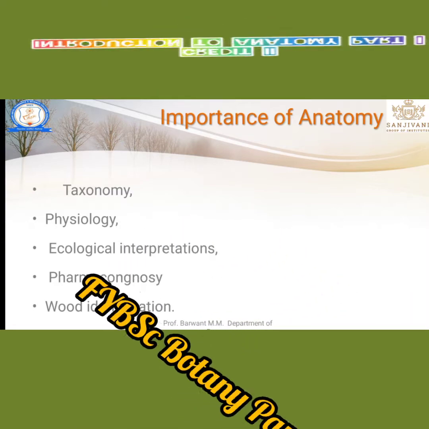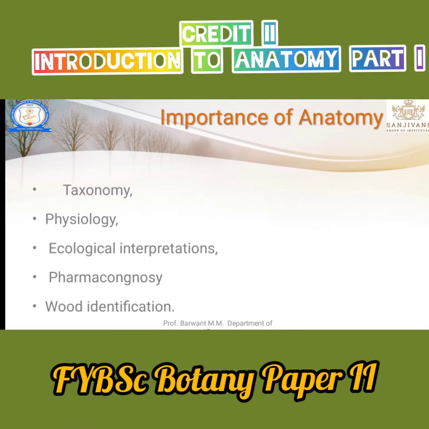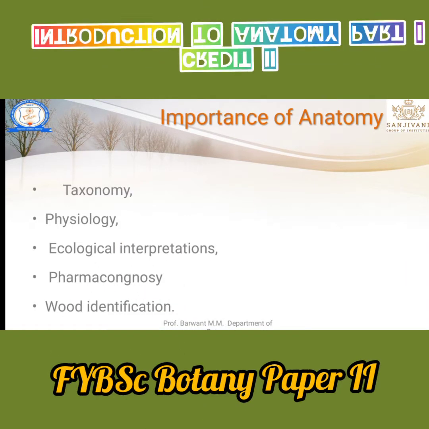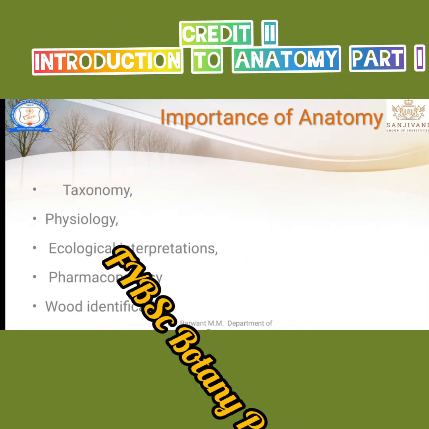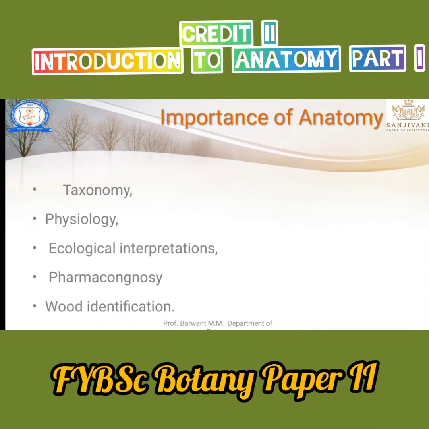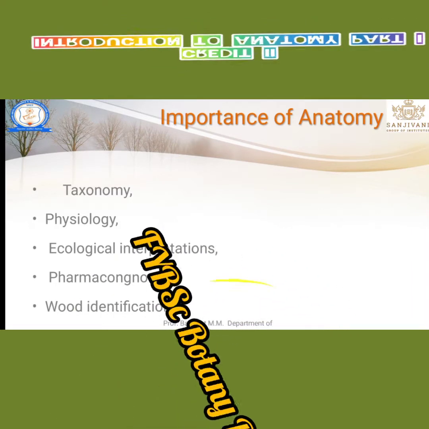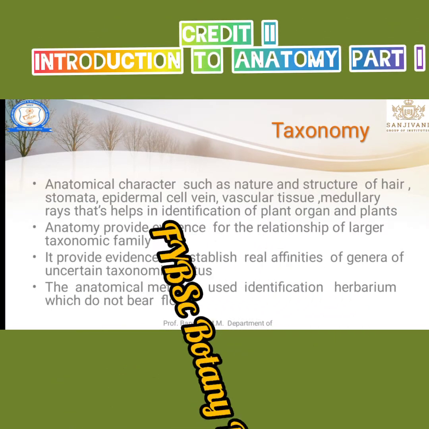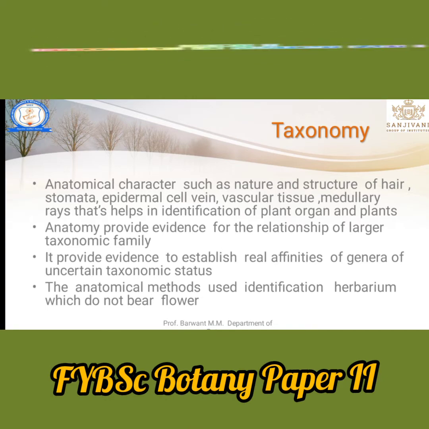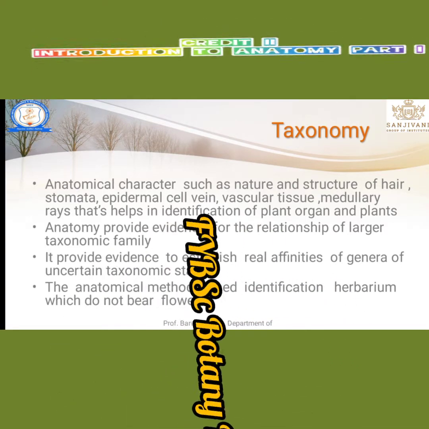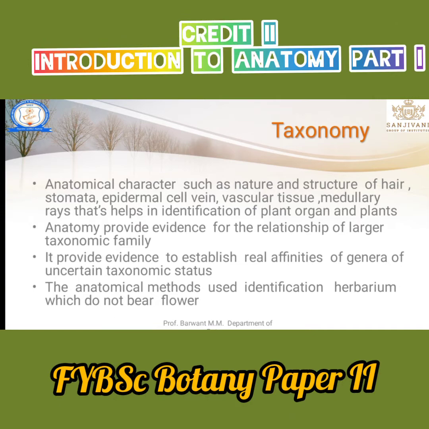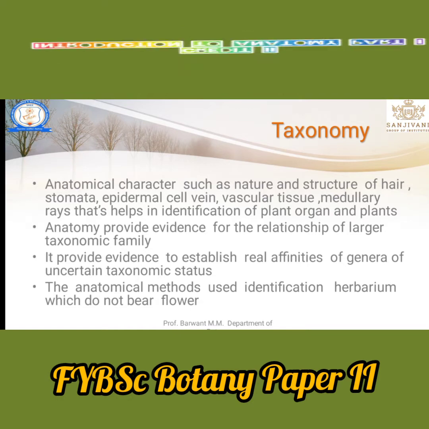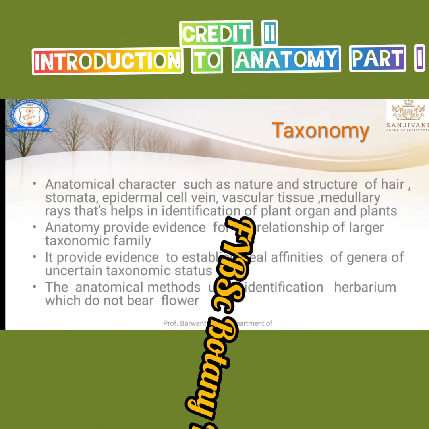There are five branches in which anatomy is basically used: taxonomy, physiology, ecological interpretation, pharmacognosy, and wood identification. Let's see taxonomy first. Before seeing the application of anatomy in taxonomy, you have to know what taxonomy is. Taxonomy is nothing but identifying plants, classifying plants, and giving names to plants.